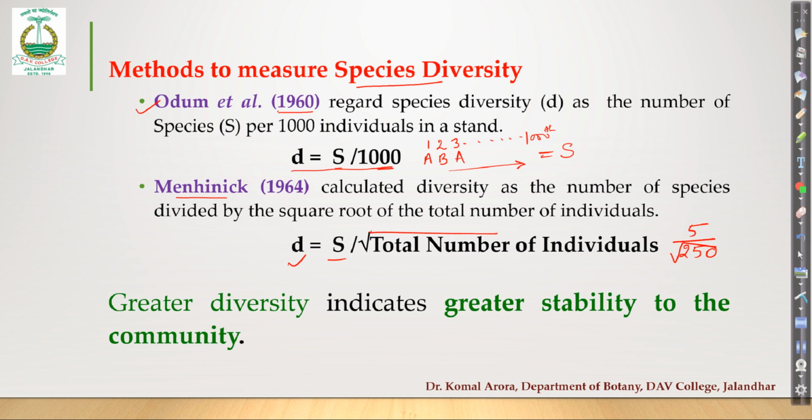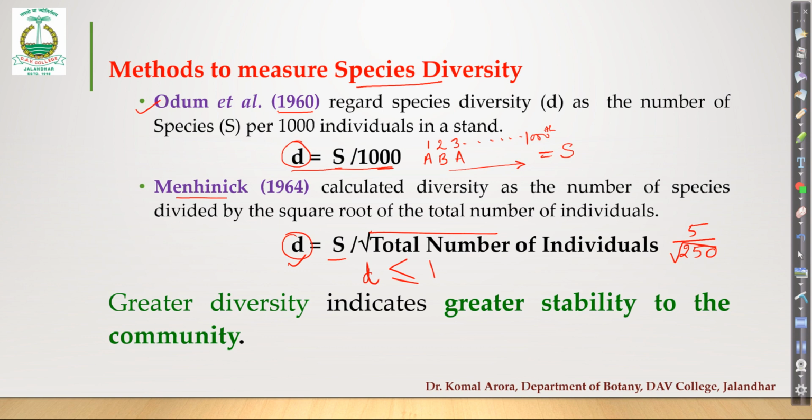So these are two methods. You can use any one of them. Now what is the significance of studying this species diversity? What is this number going to help with? If we observe the value of D, obviously S will always be very much less than the denominator. Whatever the denominator is, S will always be lesser. So this value will always be less than or equal to 1.